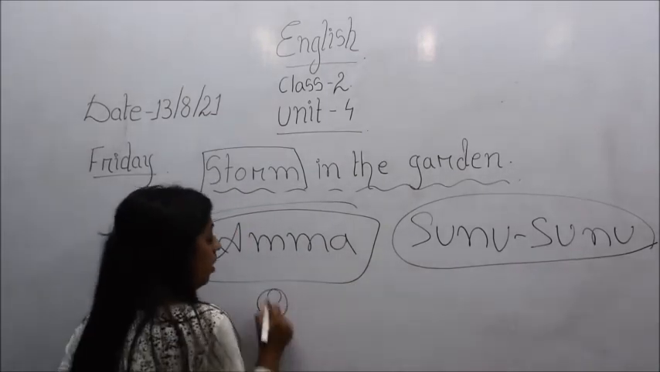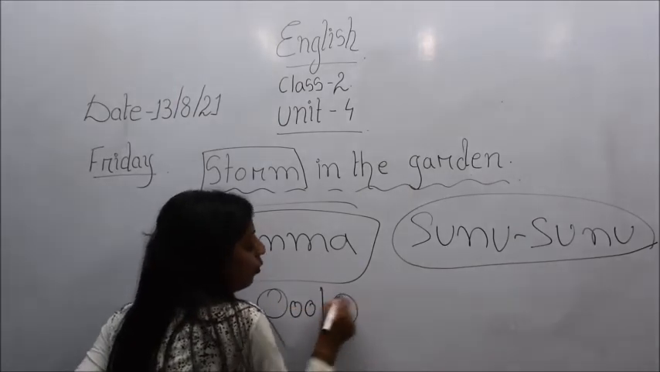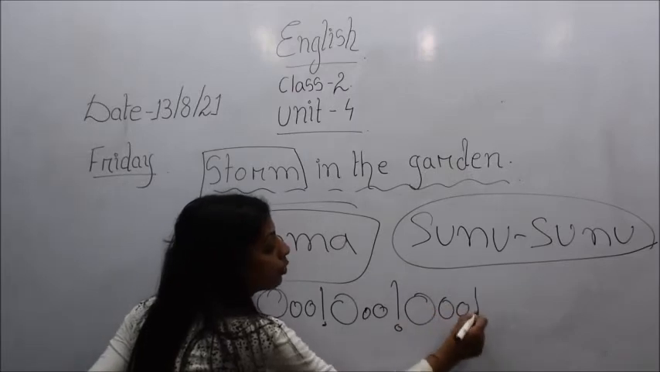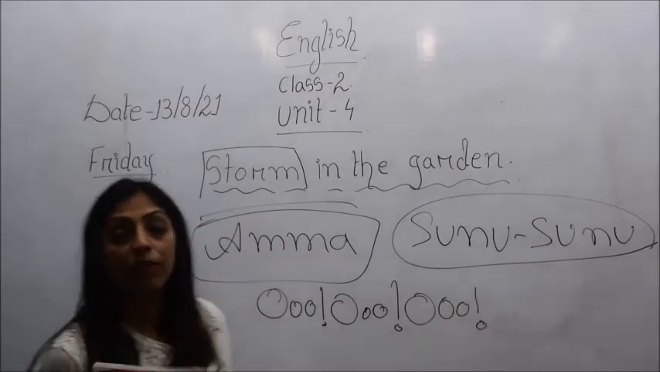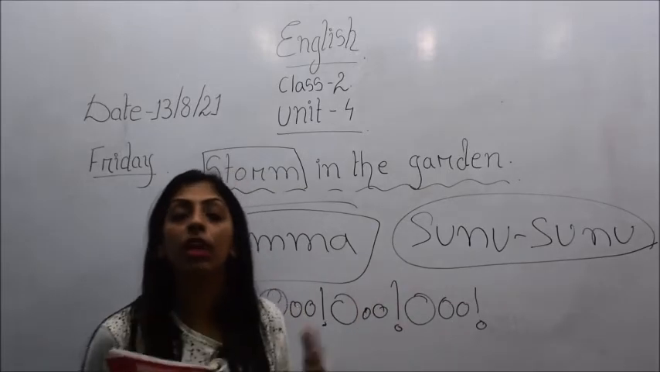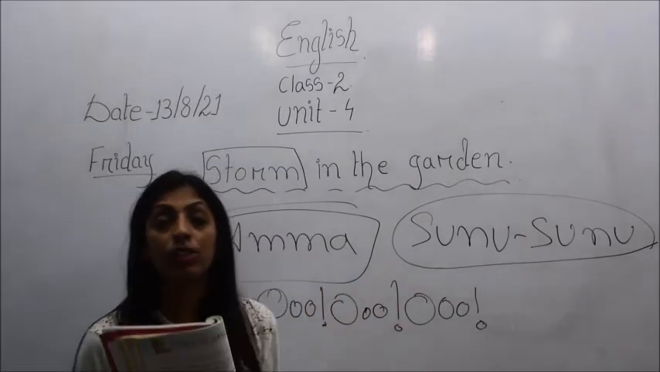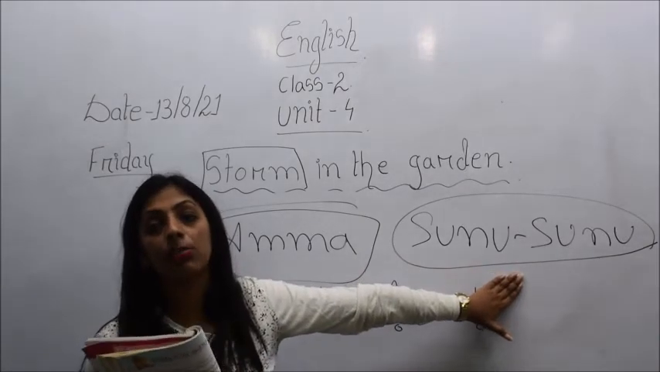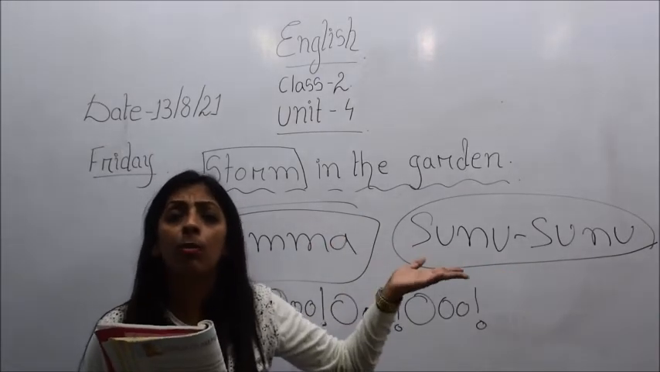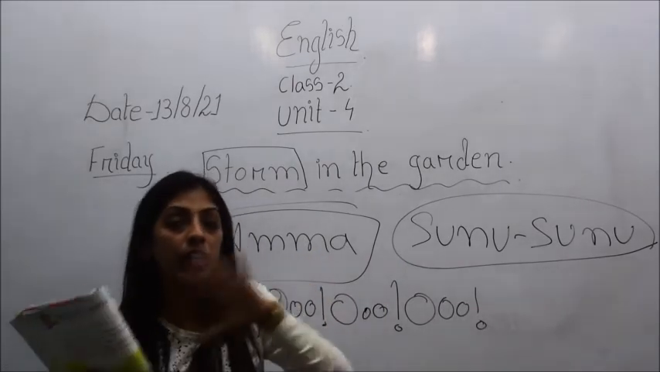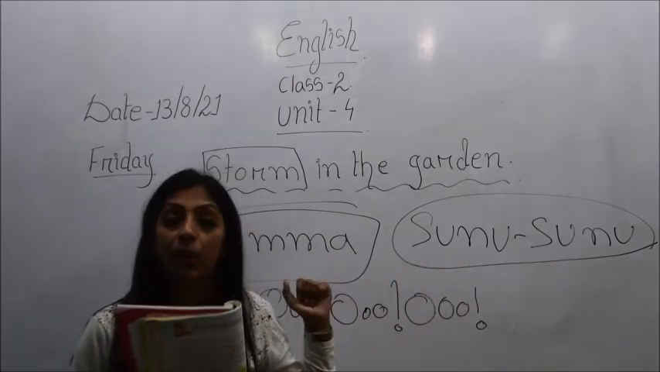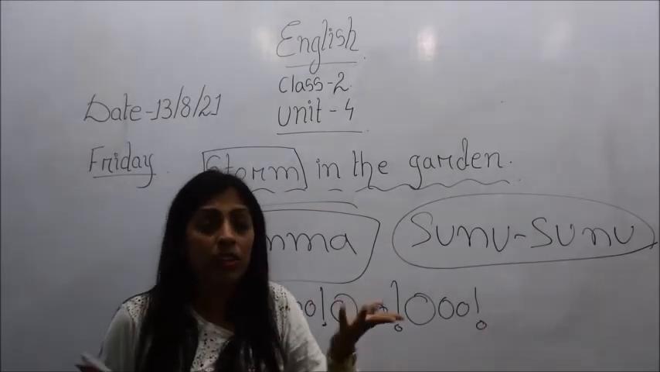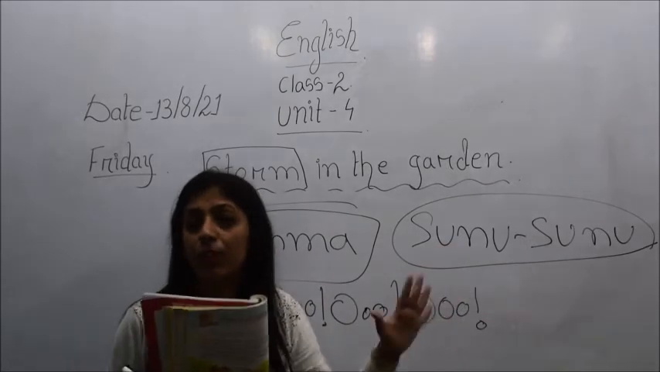Ooh, ooh, ooh. Now what is this sound representing, children? This is the sound of a very strong wind, which I have already told you blows before heavy rainfall. So this snail was telling his mother how the storm was occurring and how the sound of the wind could be heard, like whoo, whoo, whoo. You can just imagine how fast and how strong that wind was blowing.